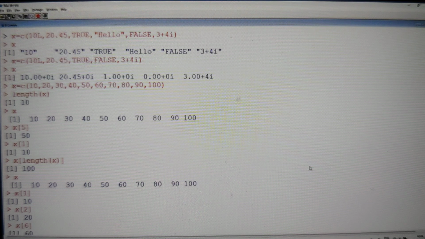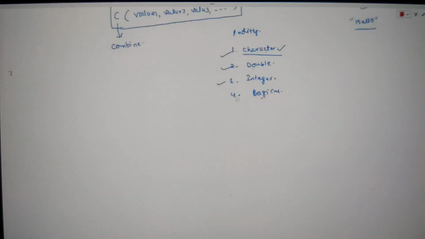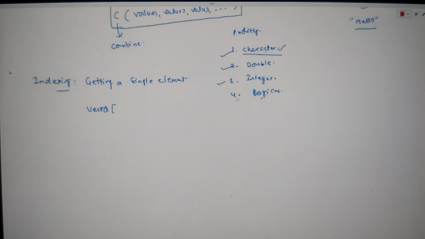Okay. Now the most important thing here, guys, is that all these are very easy, but what we are going to call this is indexing. What is the meaning of indexing? Indexing is nothing but getting only a single element. Whenever we want to get a single element from a vector, we use the vector name with square brackets and specify the position. The position starts from 1 and goes up to n. There is another technique called slicing.